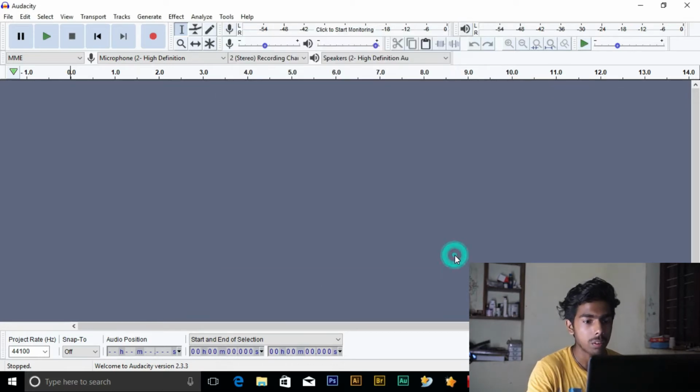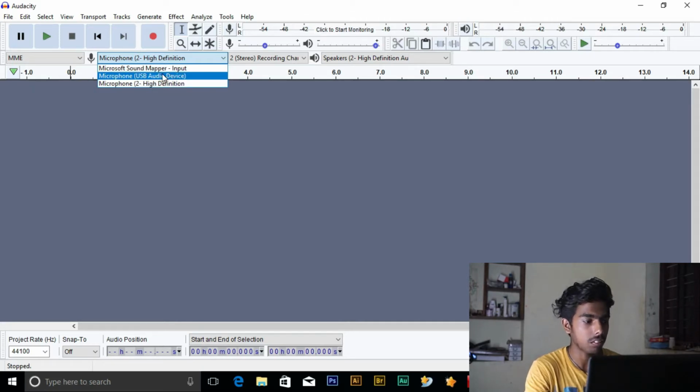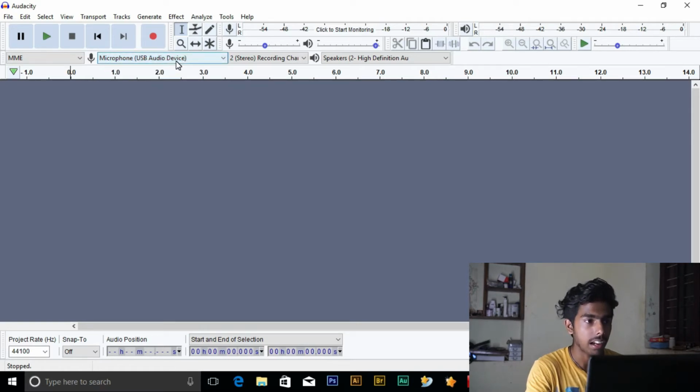So let's click OK. This is the normal window of Audacity. Here on the top panel you have pause, play, stop, and a record button. And here is the microphone selector. You need to select which microphone you are using. This is the built-in microphone, and this is the microphone which I have connected. Just click on that, and after connecting it, it will record audio using that microphone.